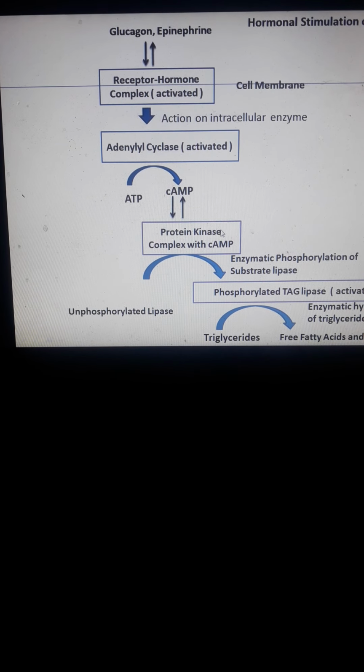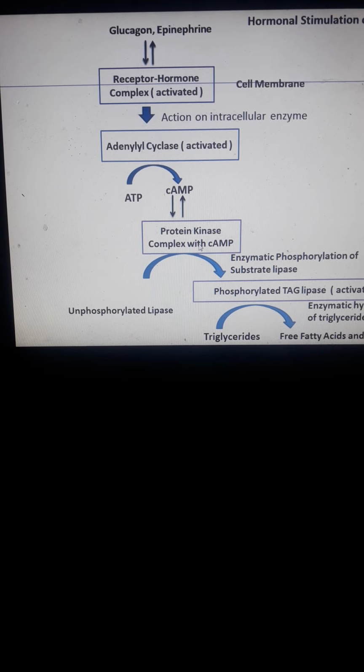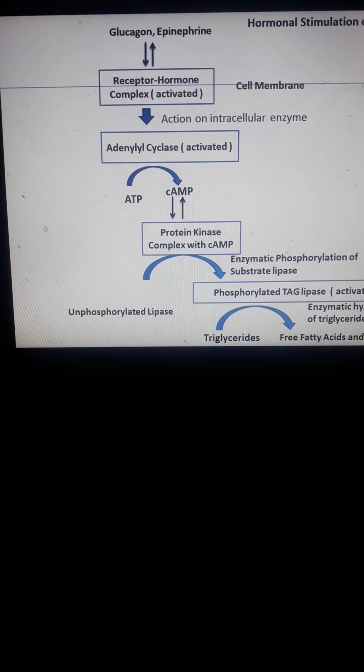So when the protein kinase-cAMP complex is formed, the unphosphorylated lipase enzyme found inside the tissues will undergo the process known as enzymatic phosphorylation of the substrate lipase.